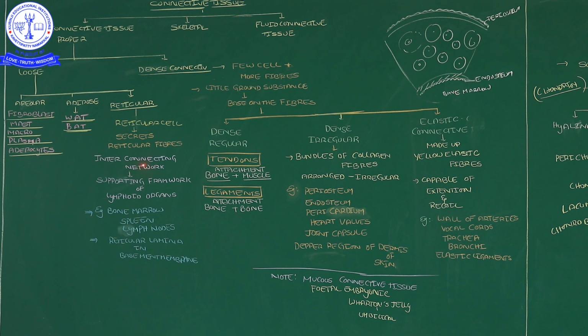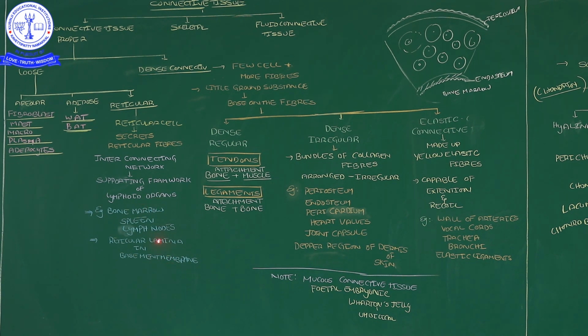So the interconnecting network is formed, and by the formation of this interconnecting network, it gives a supporting frame to some of the organs in our body. Those body organs are lymphoid organs. What are those lymphoid organs?